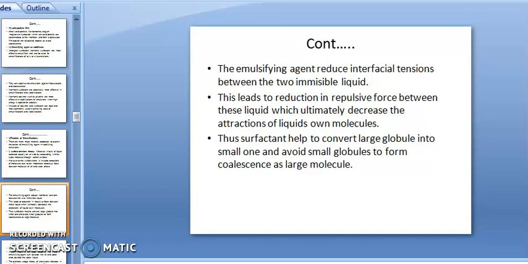The surfactant helps to convert a large globule into small ones and avoids the small globules forming cohesion into large ones. The breaking that small globules can lead to can be overcome with the help of surfactant.